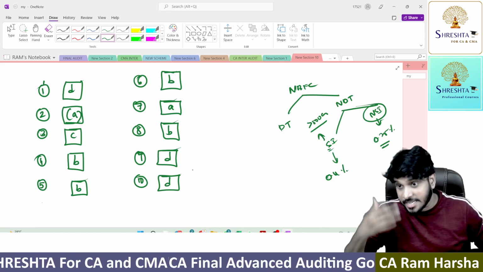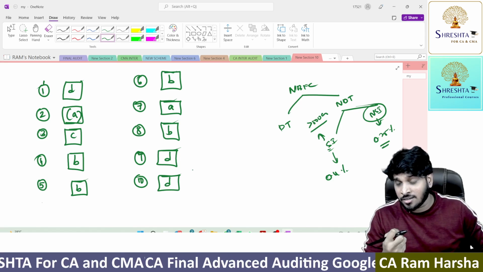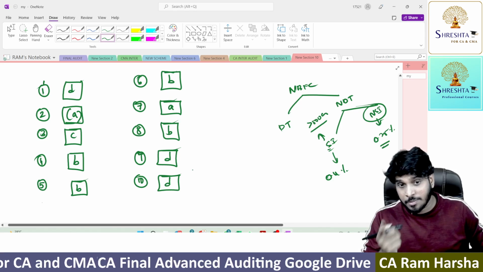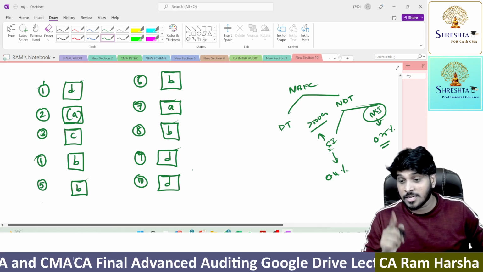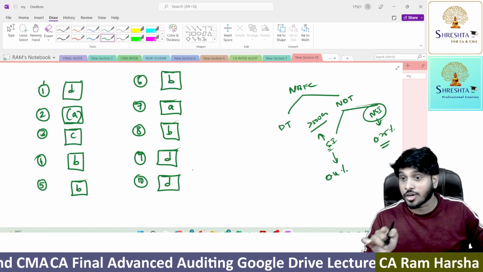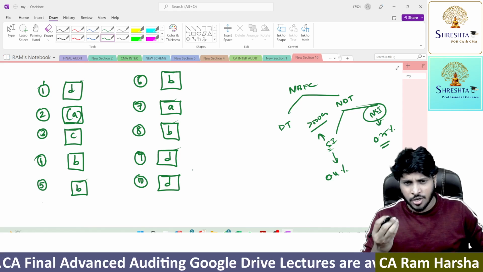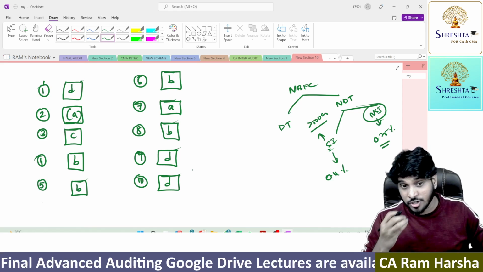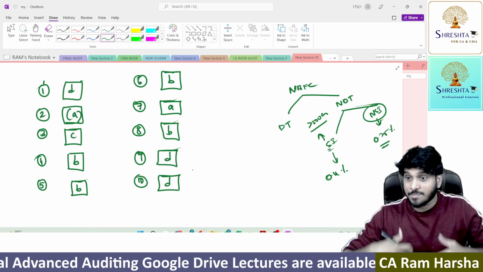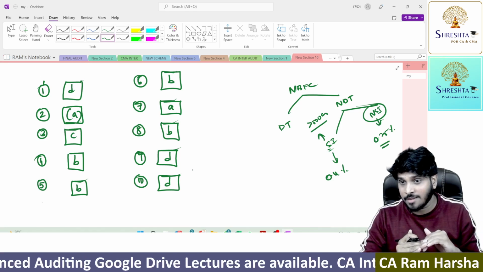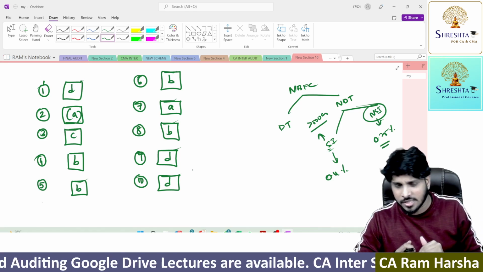Approximately 10 questions he answered. These 10 questions in exam, if at all they ask a similar standard, they may be asking them for 15 marks. We discussed it for 40 minutes, approximately. Sorry, 15 marks. So generally, you need to solve them by 25 to 30 minutes. Since it is an explanation which I'm giving, it is taking time. For you, you should take half the time than what I'm taking right now.